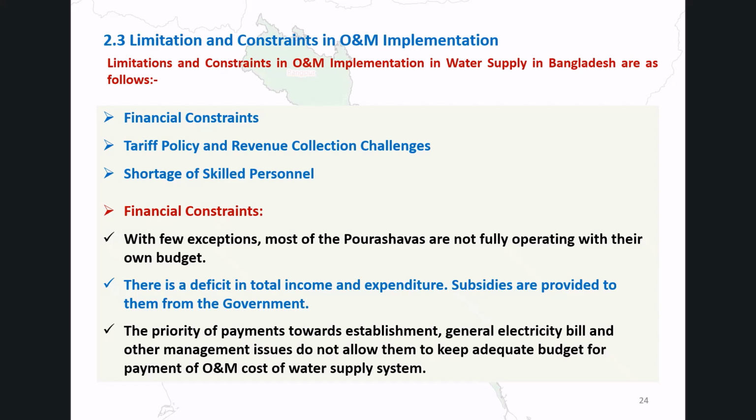Starting with financial constraints. With few exceptions, most Poshwas do not generate enough revenue to cover their own operating costs. There is a persistent deficit between income and expenditure, and government subsidies are required to fill the gap. Even with subsidies, competing priorities such as staff salaries, electricity bills, and other management costs leave insufficient budget for water supply O&M. This financial weakness is one of the root causes of deferred maintenance, which in turn accelerates system deterioration.